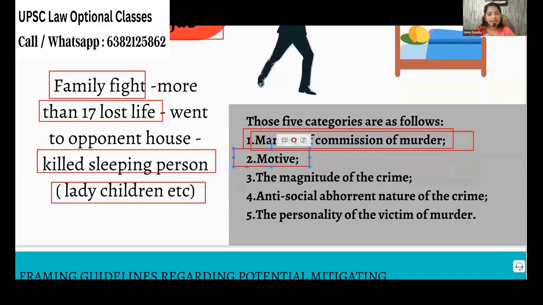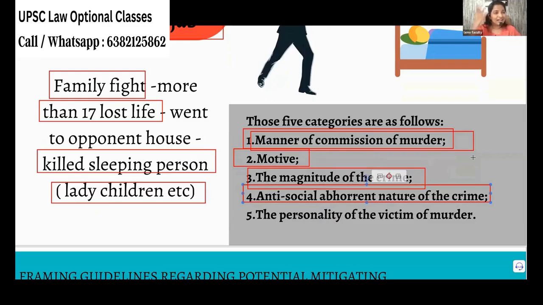Okay, next, the magnitude of the crime. How many people you kill? See, 3 children killed, 17 people killed. It's all serious. Next, anti-social aberrant nature of the crime: how it is creating unrest in the society. That is very, very important. If I hear that some woman who is going by has been molested, I feel very, very difficult to walk in the same street. Or imagine your next house is robbed and today you're sleeping in your house. How will you feel, right? It will have an impact.